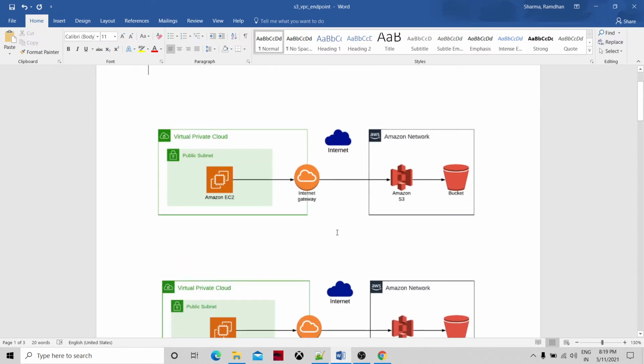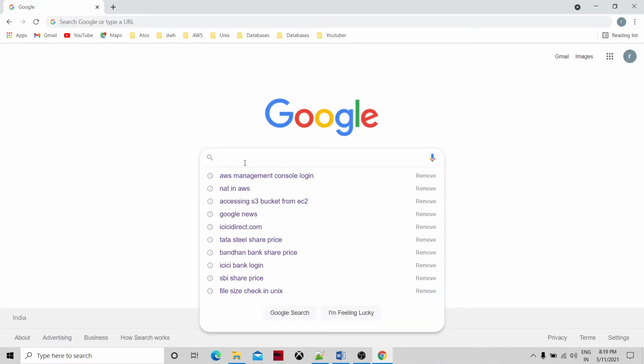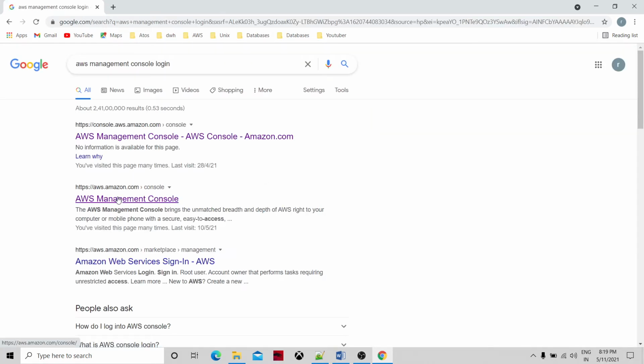So let's go to the Amazon console and try to create the resources. AWS management console. Okay, I'm just logging in.